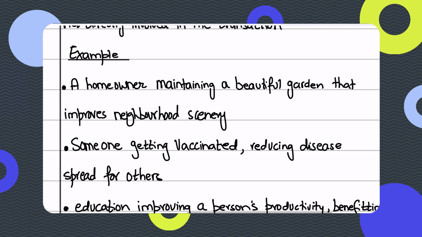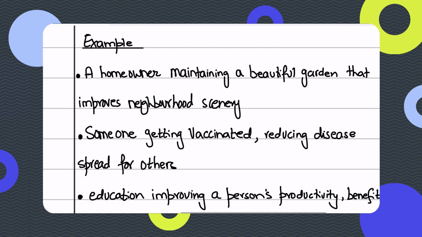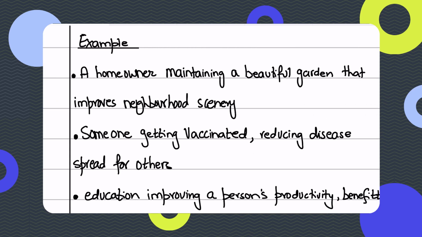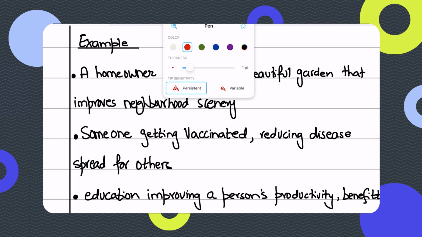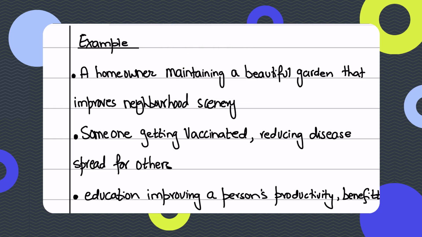An example could be a homeowner who's maintaining a beautiful garden that improves the neighborhood scenery, and that's obviously something very good. That not only generates private benefits for the homeowner, but also external benefits, because it results in positive health benefits to the overall environment in that neighborhood, right? Similarly, someone getting vaccinated reduces the disease spread for others. This is an example I already gave to you guys.